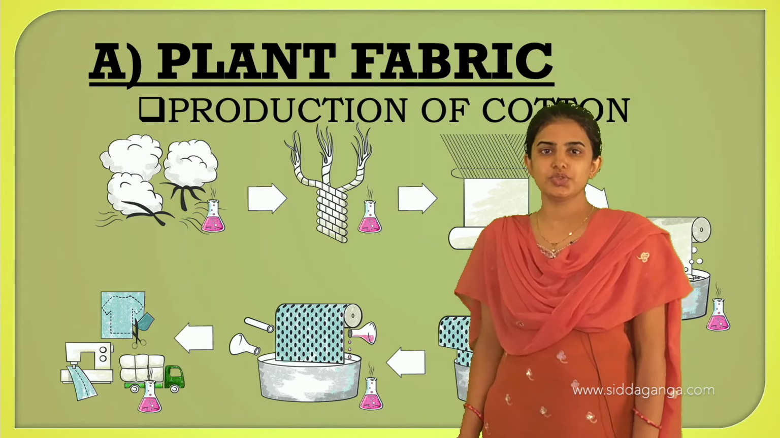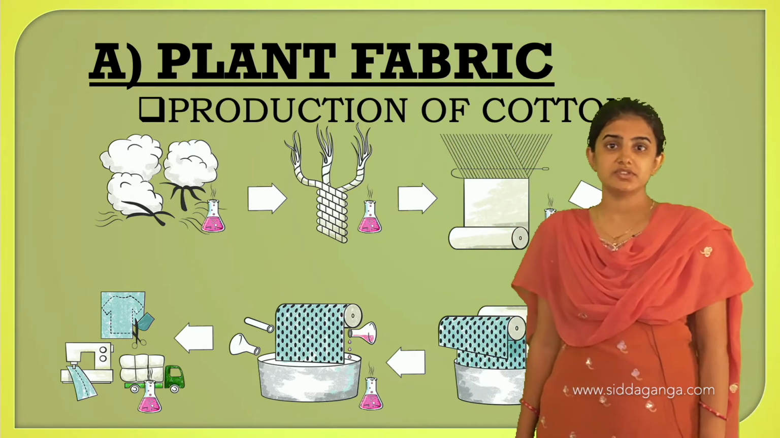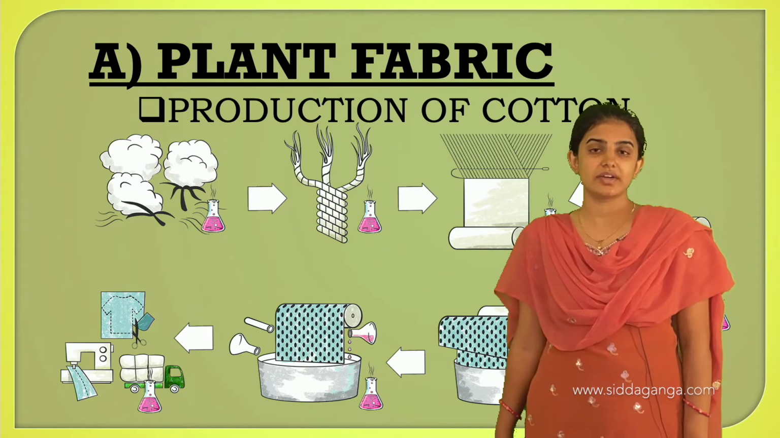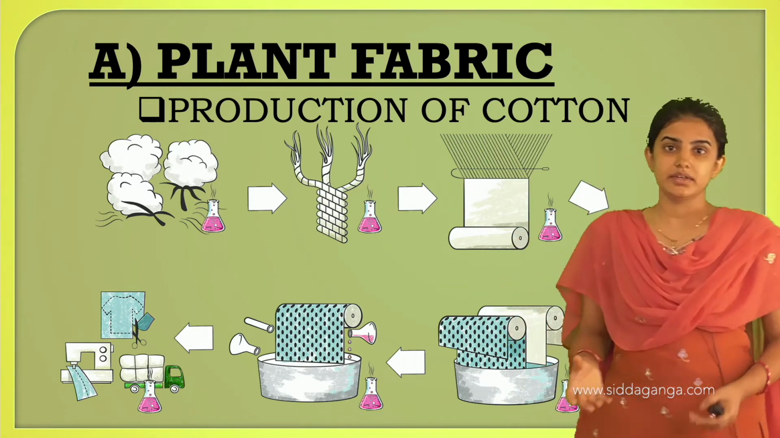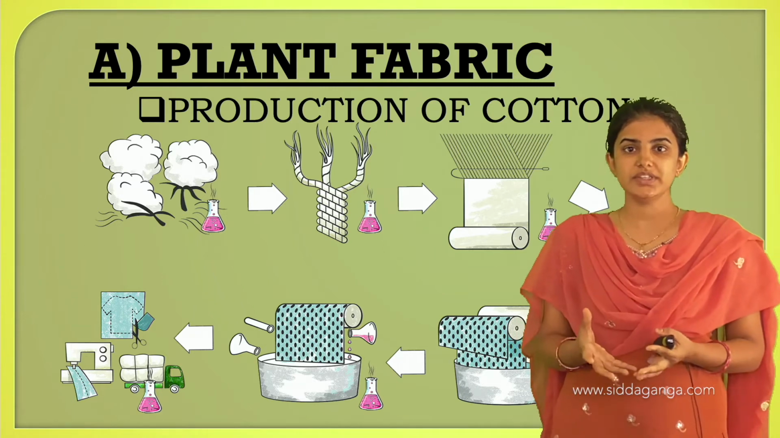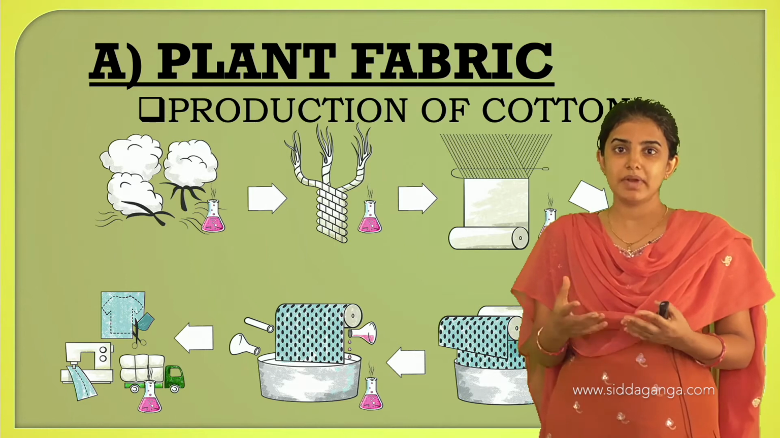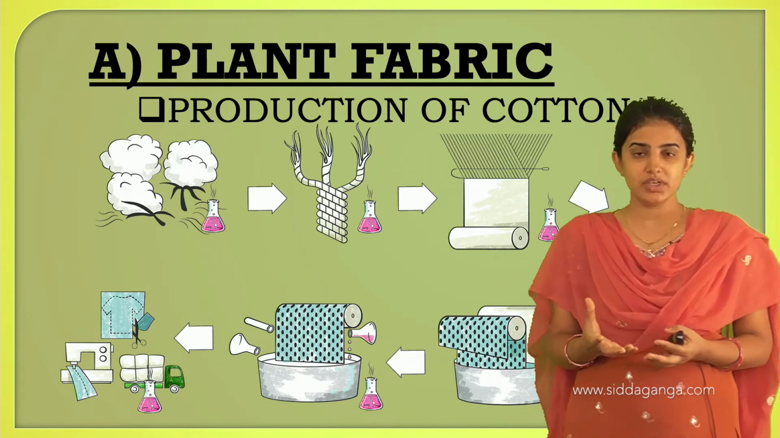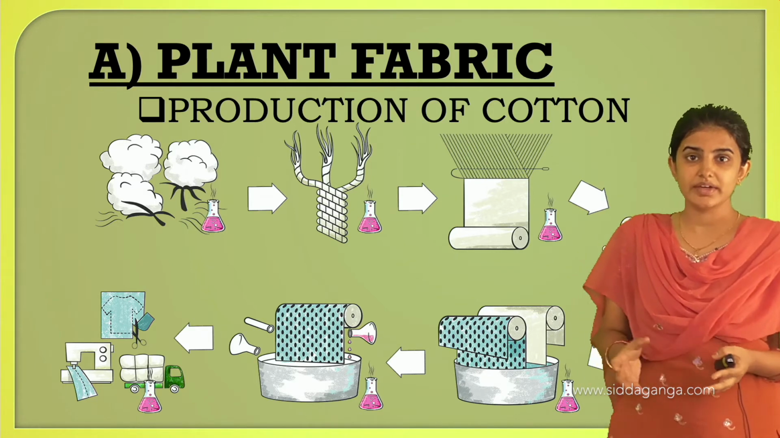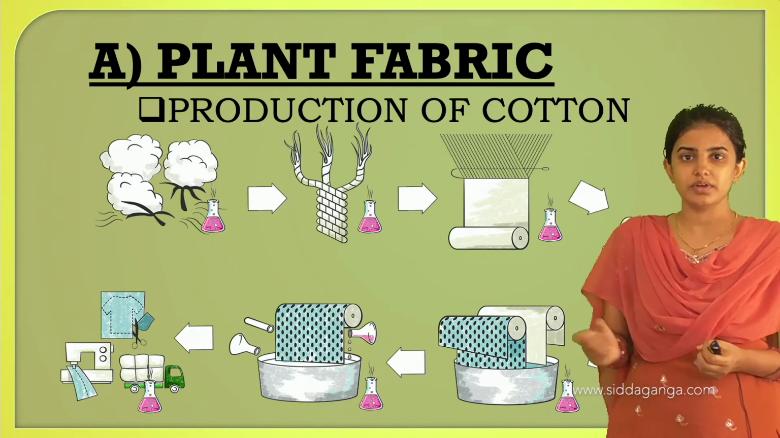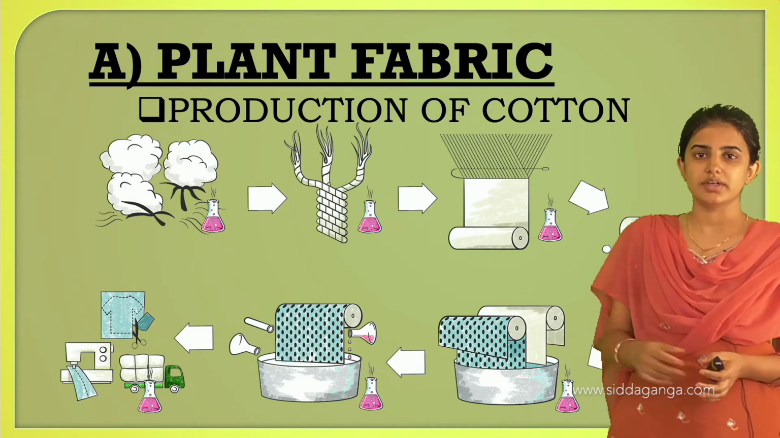See, cotton is usually a white color fluffy ball, which is obtained from the plant called the cotton plant, and it requires black color soil. It will grow in the black soil. It requires plenty of water, that is rainfall, and a warm climate is required. And this is in short about the cotton.